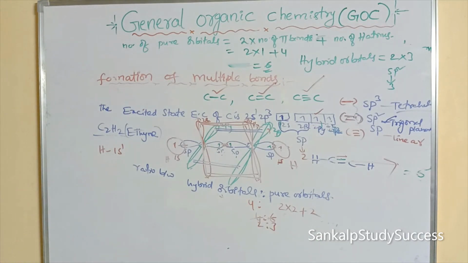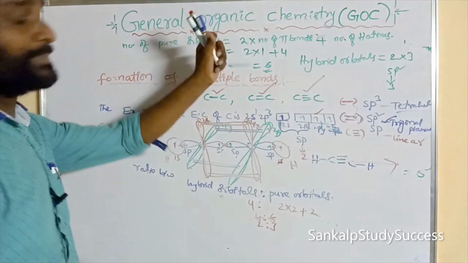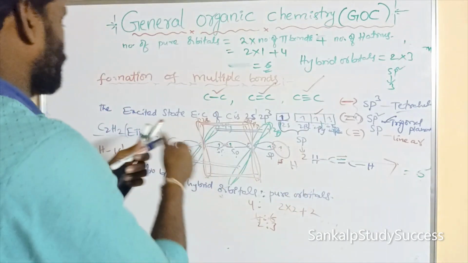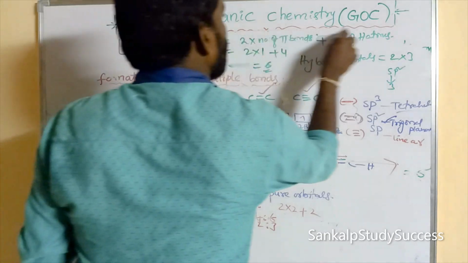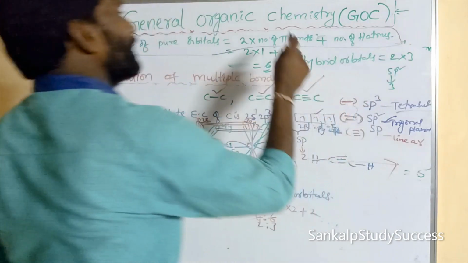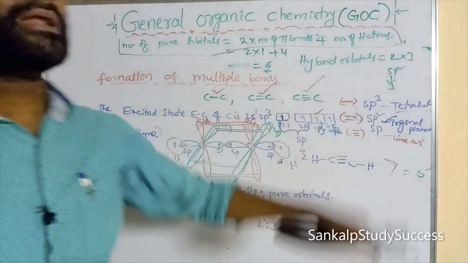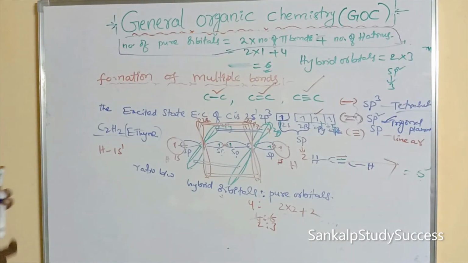What is the formula for the number of pure orbitals? This is a very, very important trick. Number of pure orbitals is equal to 2 into the number of pi bonds plus the number of hydrogen atoms. So this is the important formula.